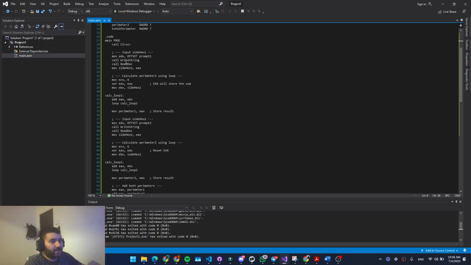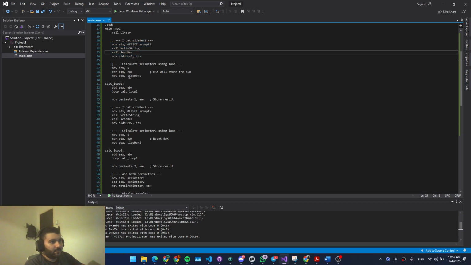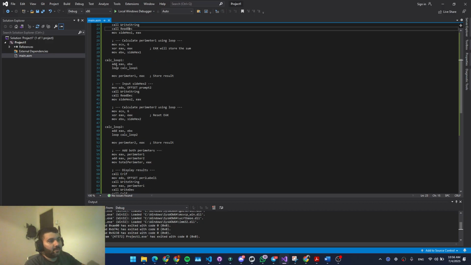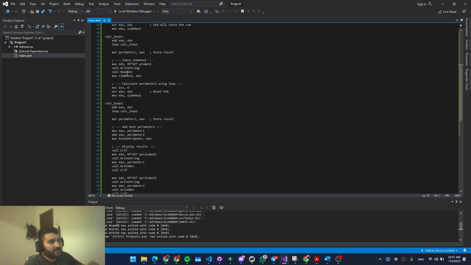Now we're going to start with input. Here we did the input for side hex 1, and then we calculate the value using the loop. This is the calculation for loop 1. We're going to add EAX and EBX, and then do the loop right away, since we added the EAX and the EBX values as well. EAX will actually store the sum. Now we're going to move the parameter 1 to EAX and store the results.